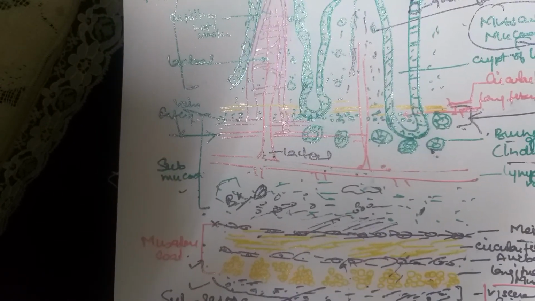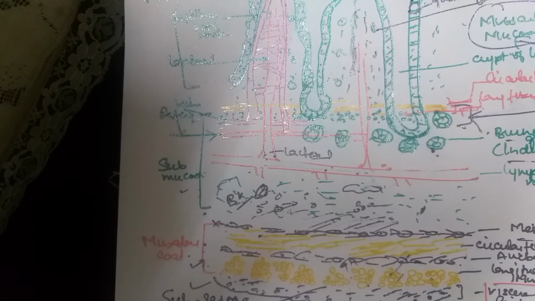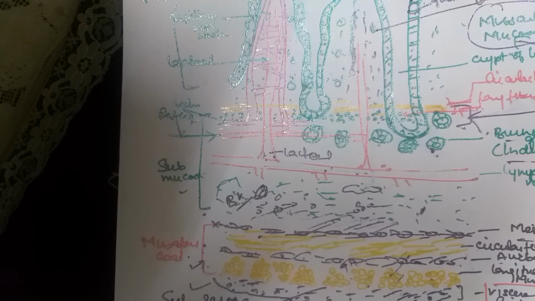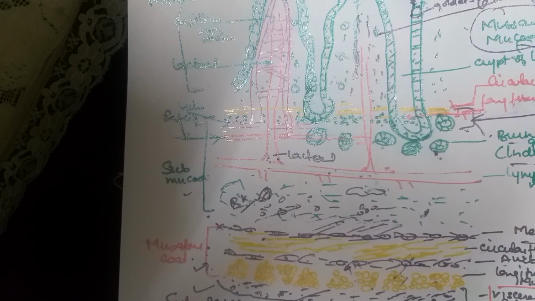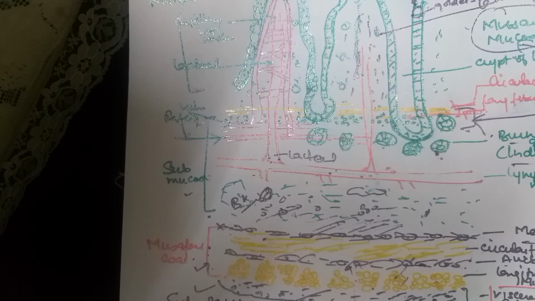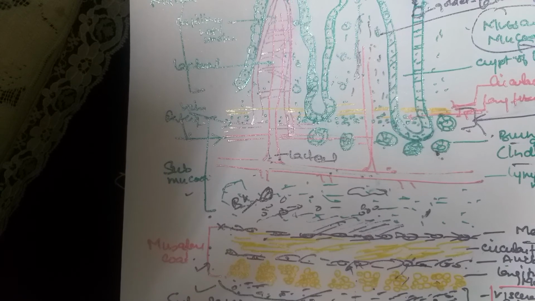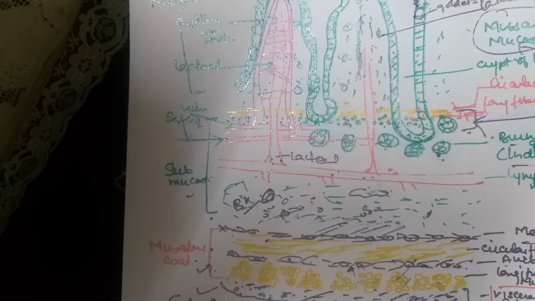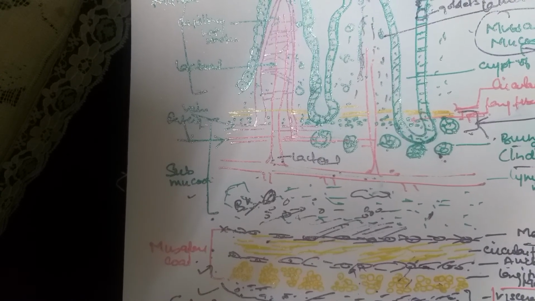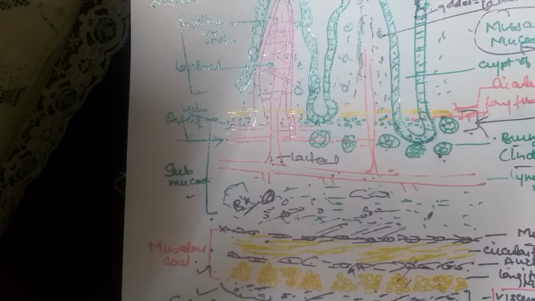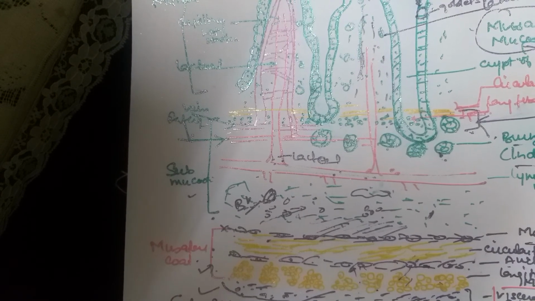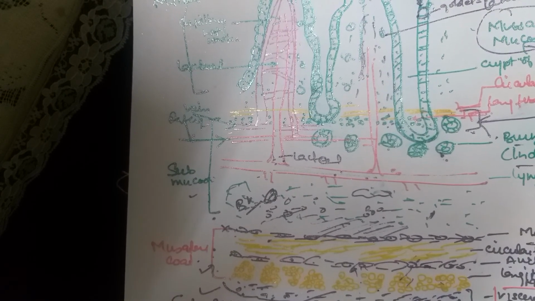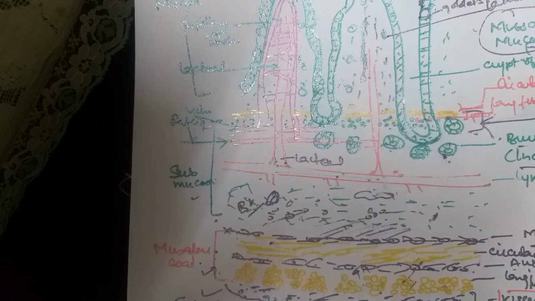So the alimentary canal is well suited for its function. Its musculature mixes the food with digestive juices and propels it along. Its associated glands help in digestion of the food. The large surface area of the intestine ensures proper absorption. Finally, the absorbed food is carried to the liver and other parts of the body for assimilation. Associated with these are other digestive glands, which are the salivary glands, liver, and pancreas, and as I have already discussed, they originate as outgrowths of the alimentary canal. The microscopic digestive glands are the gastric glands and intestinal glands. So that is all for now.